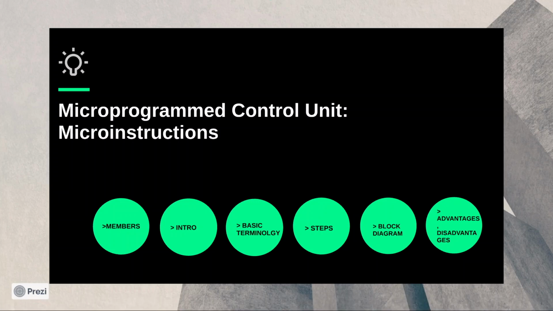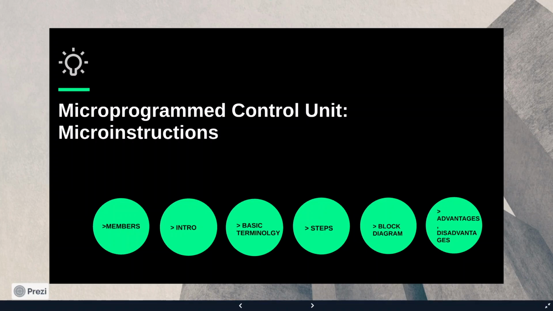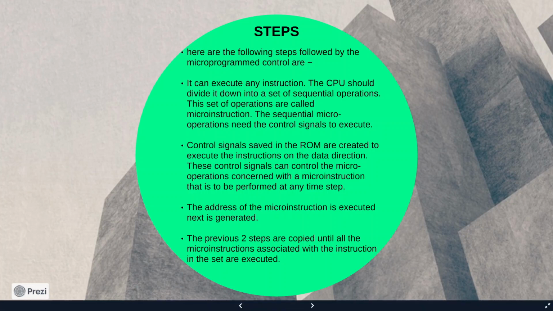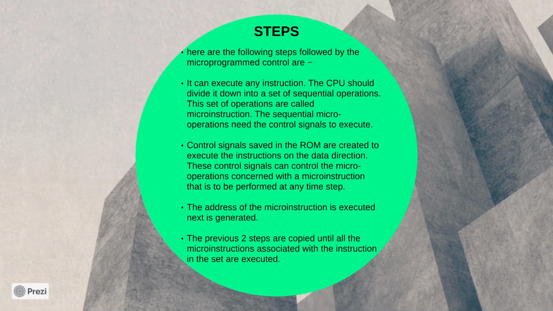Steps followed by microprogrammed control. It can execute any instruction. The CPU should divide it into a set of operations which are called microinstructions. These sequential micro-operations need control signals to execute.